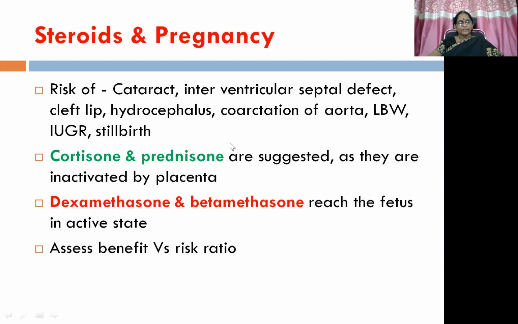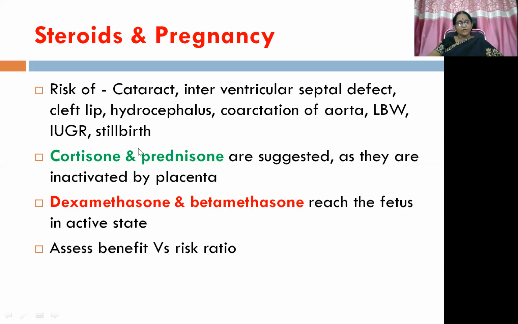Then steroids and pregnancy, that we have discussed a little bit there also. Then there is a possibility, if you prescribe steroids in pregnant ladies, of cataract, interventricular septal defects, cleft lip, hydrocephalus, coarctation of aorta, low birth weight, IUGR, that is intrauterine growth retardation, and even stillbirth of the baby. So you need to be very particular which steroid you are going to prescribe in pregnant ladies.